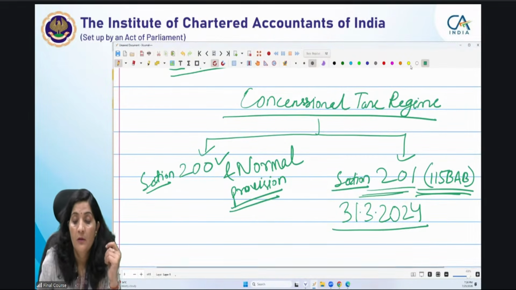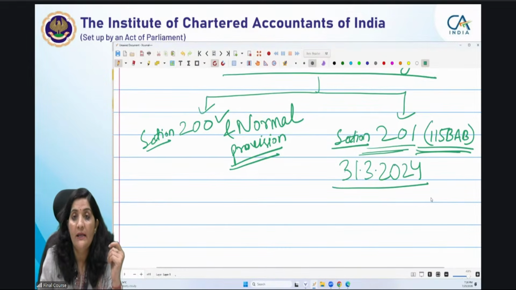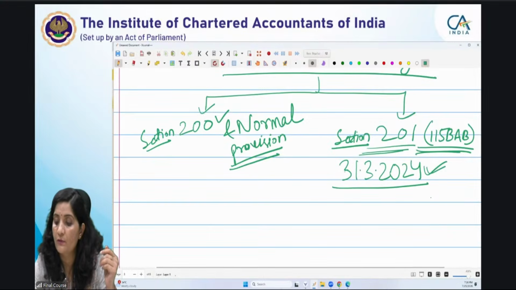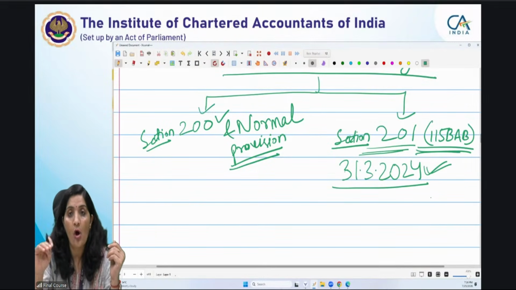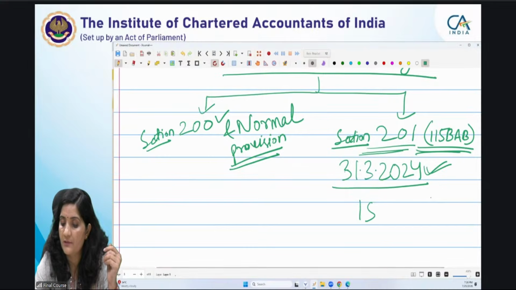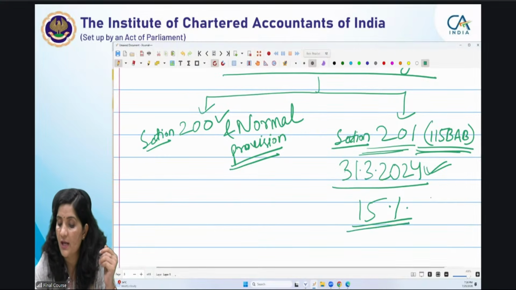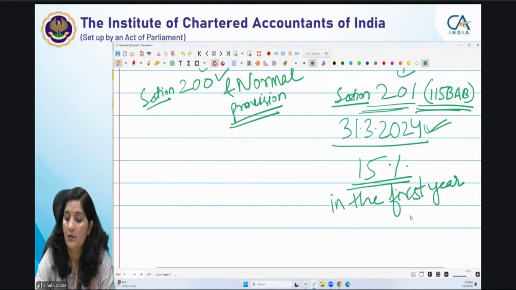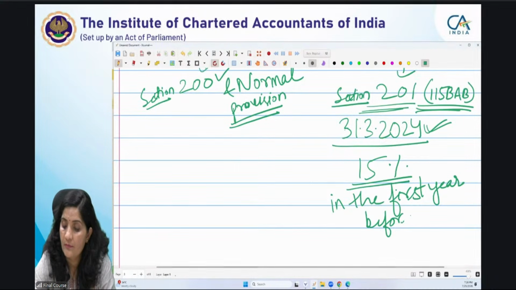Because these domestic companies who are into manufacturing or generation of electricity have to commence their business before 31st March 2024, and they have to opt for this 15% rate, this concessional tax regime, in the first year. In the first year of commencement, that too before filing your return of income. It is not that you can come and opt in the second year also; no, before filing the return of income.